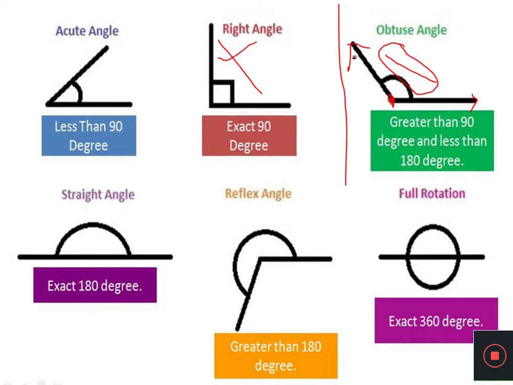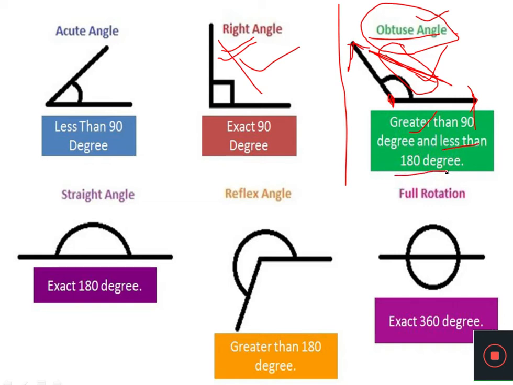So whenever the rays have greater space or greater degree between them, this kind of angle is called an obtuse angle. Its degree will be greater than 90 degrees but less than 180 degrees.